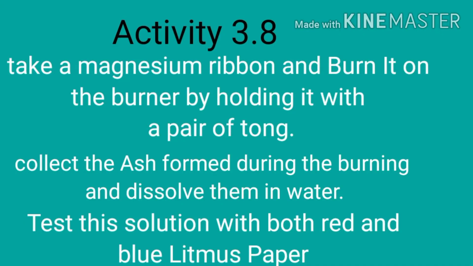Activity 3.8. Take a magnesium ribbon and burn it on the burner by holding it with a pair of tongs. We had already discussed this reaction in chapter 1. When you burn the magnesium ribbon, it burns with a white dazzling flame. On cooling down, it converts into white ash. Collect the white ash formed during the burning and dissolve it in water. Test this solution with both red and blue litmus paper.